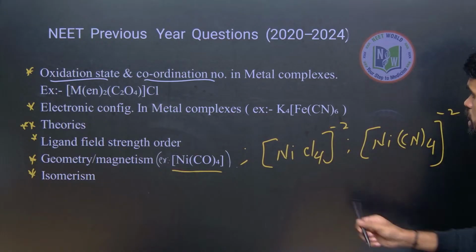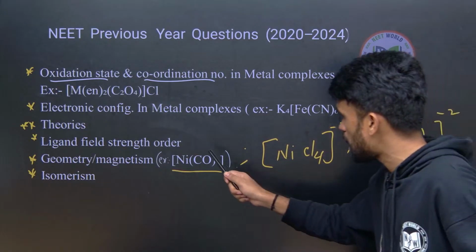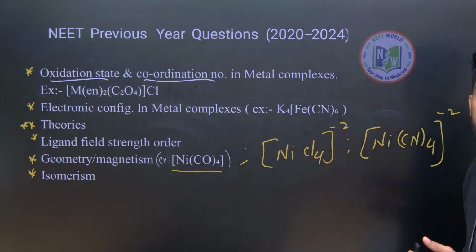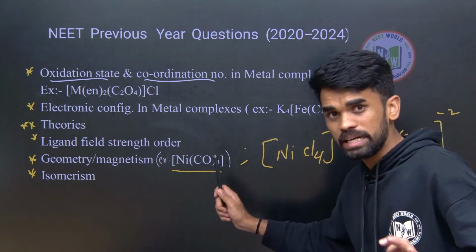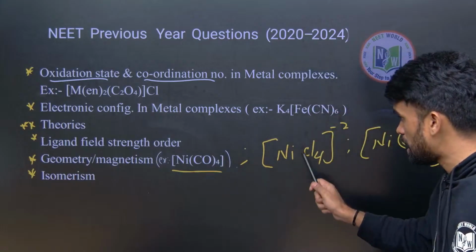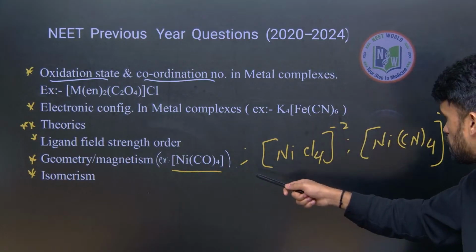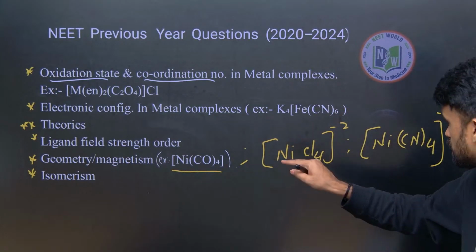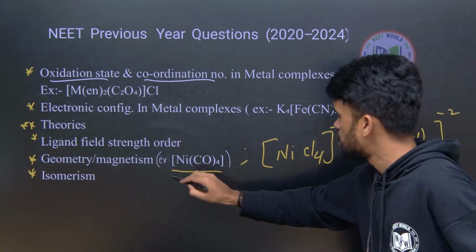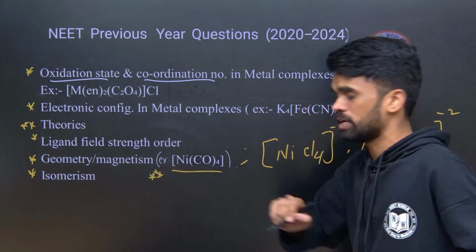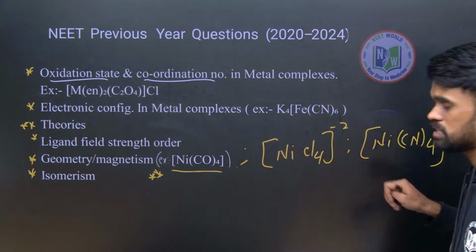These are the tetra coordinated complexes of nickel. What is the hybridization of nickel in all these three complexes, and what is the magnetic nature, whether diamagnetic, paramagnetic, or what exactly? These three complexes are very important, and we need to get some clarity on them.